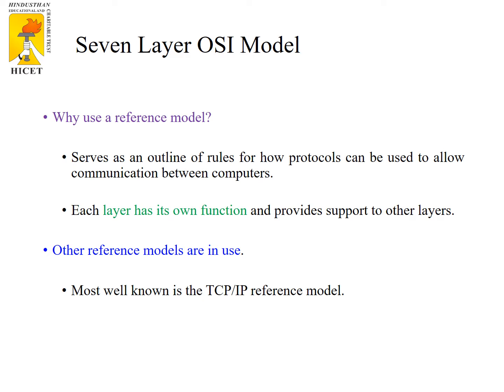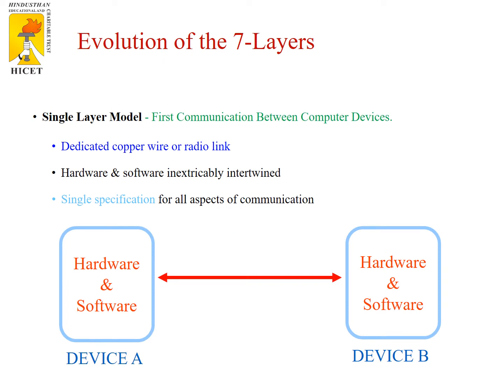Other than the OSI reference model, there are some other reference models available. The well-known reference model is the TCP/IP reference model, which is nothing but the Transmission Control Protocol and Internet Protocol model. This TCP/IP model has 4 layers, when compared with the OSI model, which has 7 layers.